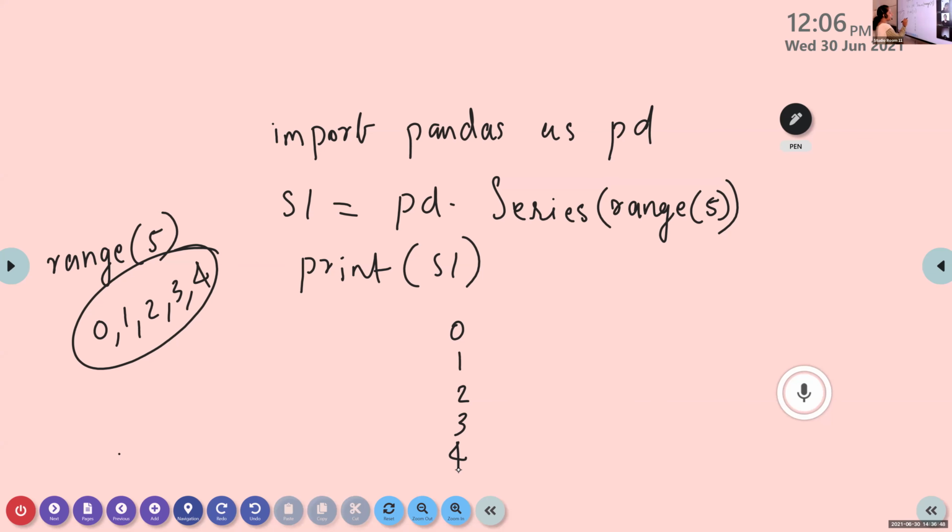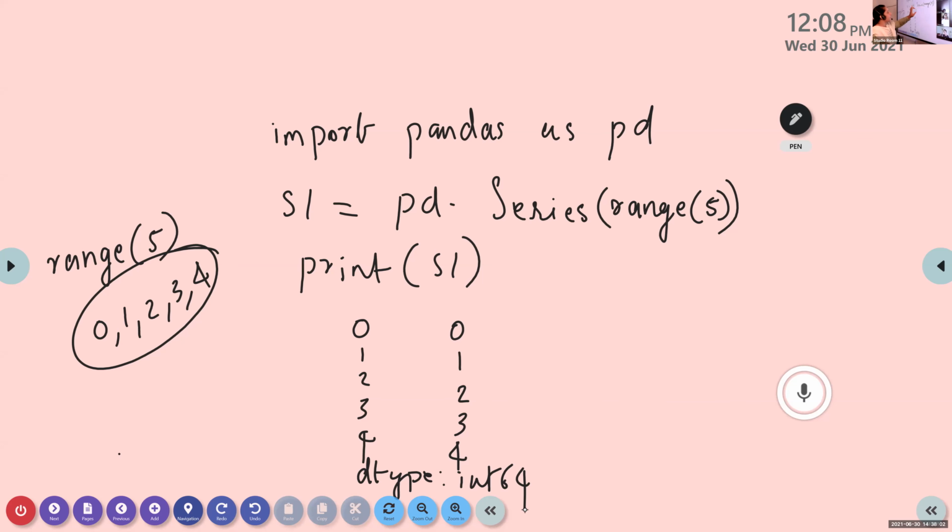Which are the default index values? They start from 0 to n minus 1. This is the default index value. Here I am using only one argument, the range function, so this range value is for data, that is 0, 1, 2, 3, 4. Then the index is the default index, 0, 1, 2, 3, 4. What is the dtype? The dtype is int64. Is it clear, Anjo? Yes, ma'am. Okay, so this is creating a series using the range function.